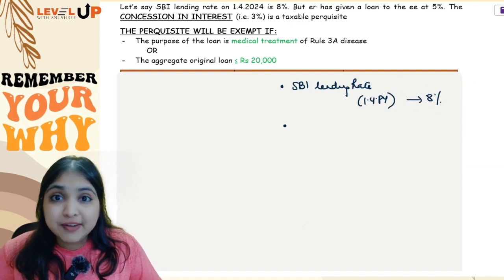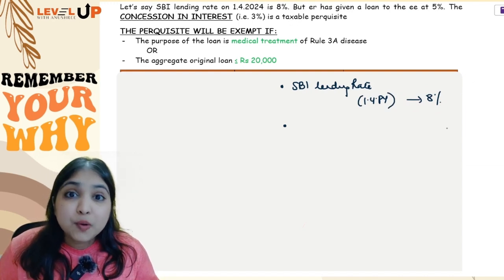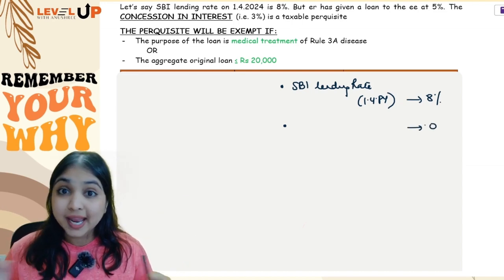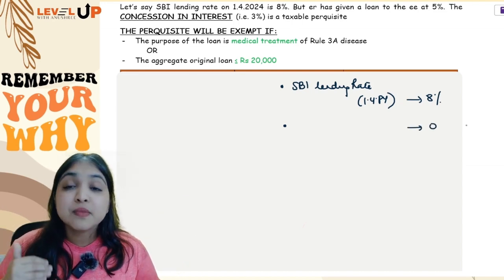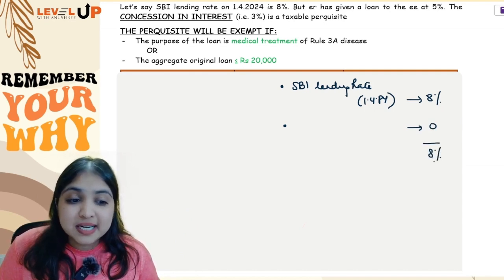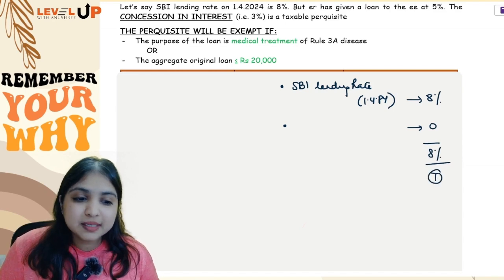Now the employee went and took a loan from employer. Employer is giving an interest-free loan, which means my employee does not have to pay any interest. So 0% interest. So how much interest is the employee saving? Employee saving 8% interest, guys. So this will become taxable perquisite.